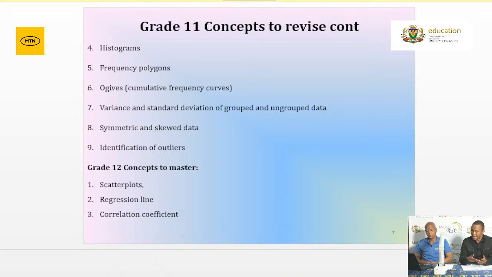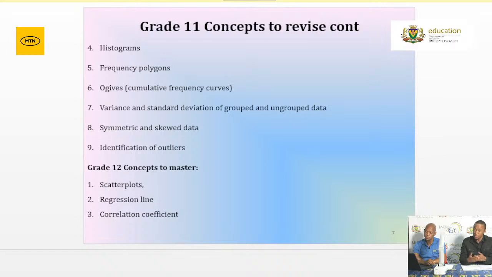Now, more often, the examiner will require you to either find the frequency, having been given the class interval as well as the cumulative frequency, or the examiner might give you the class interval and the frequency, and then require you to determine the cumulative frequency. Please be aware of the skill in how to determine either the frequency or the cumulative frequency. We also have the variance and the standard deviation of grouped and ungrouped data. Please remember, when determining the variance and the standard deviation of your ungrouped data, this is where your calculator skills are very important.